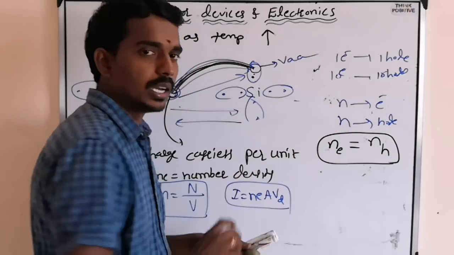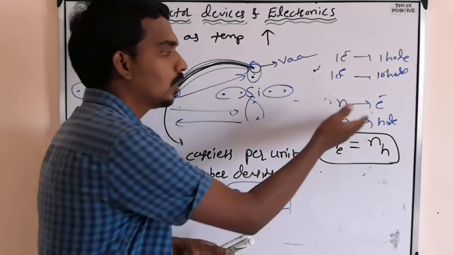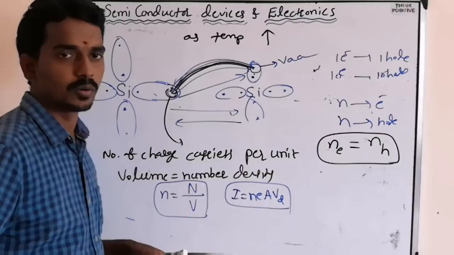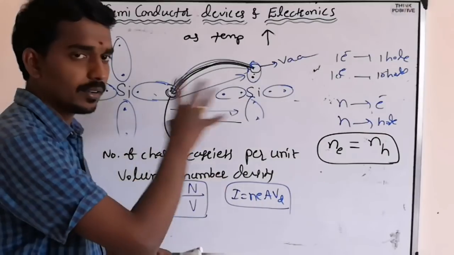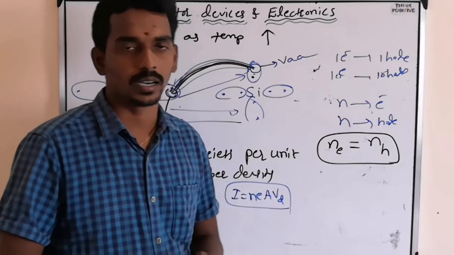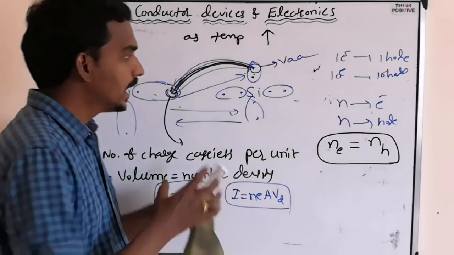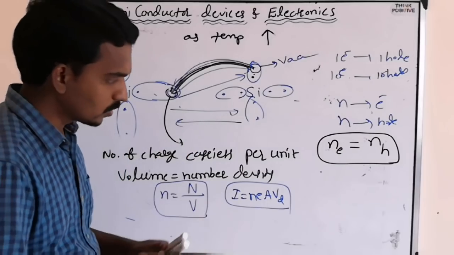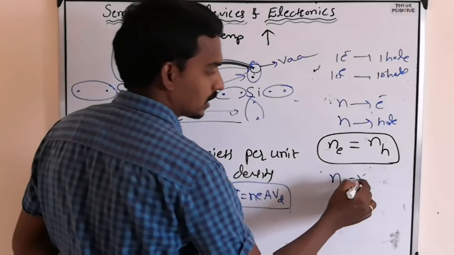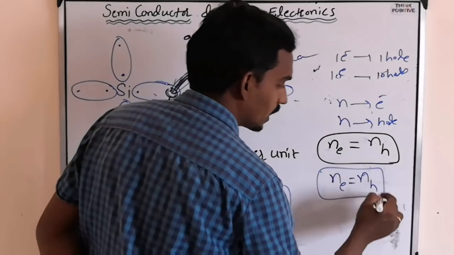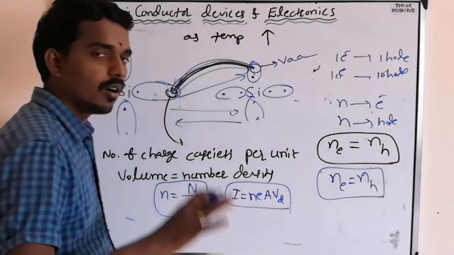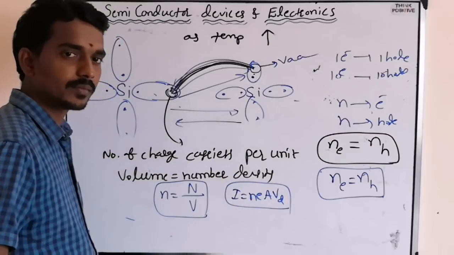So there are equal numbers of electrons as well as holes, because here we don't have the concept of protons. Such behavior exists inside the intrinsic semiconductor, so the number of negative and positive charge carriers is always equal.